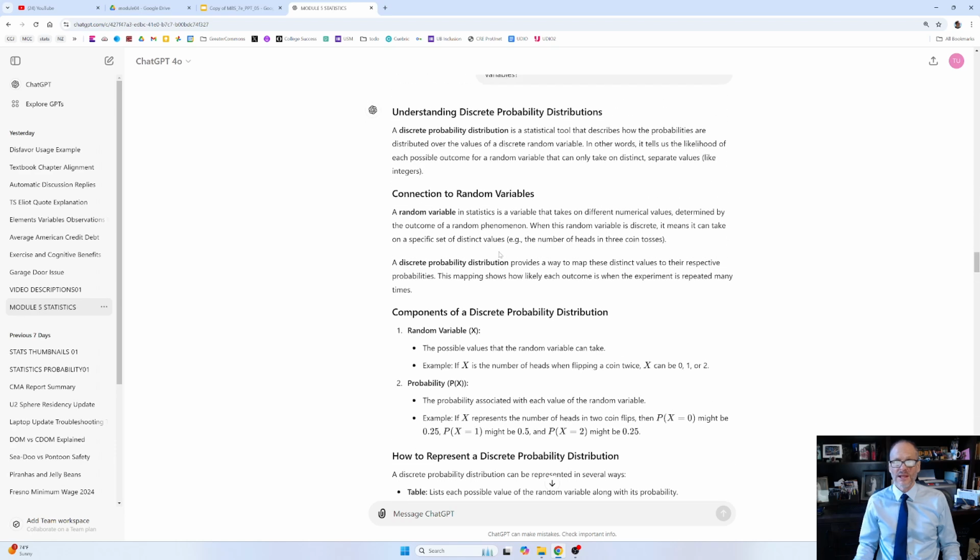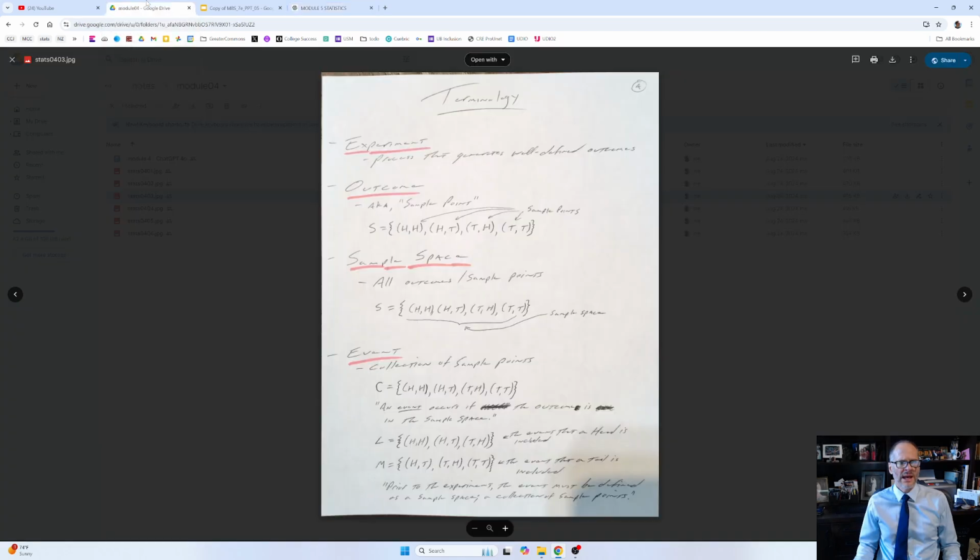You can pause the video and take a read through it just to review it. Repetition's the mother of mastery. Practice leads to progress. And then we also have this terminology, right? We have an experiment which produces an outcome. And all of the possible outcomes are a sample space. So the outcome could be one of the things in the sample space, right? One of the possible outcomes, one of the possible sample points. That's the phrase I'm looking for. The outcome can be one of the possible sample points in the sample space.